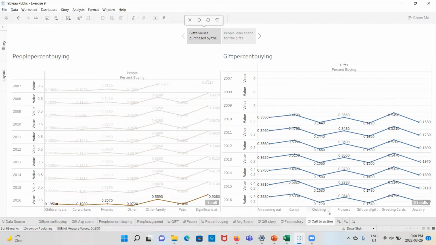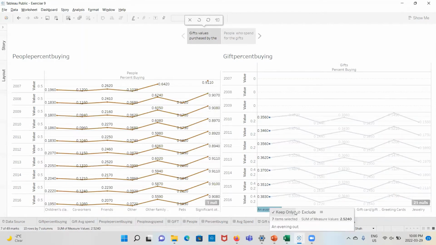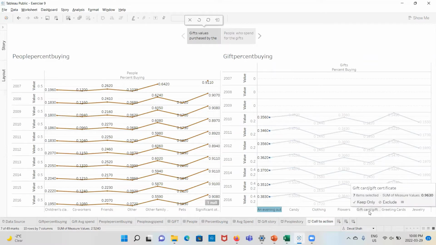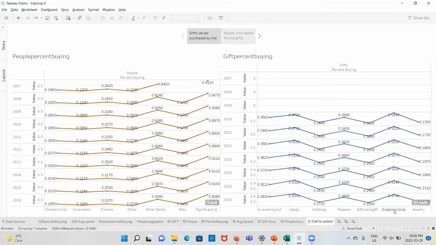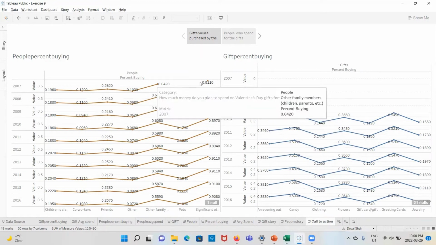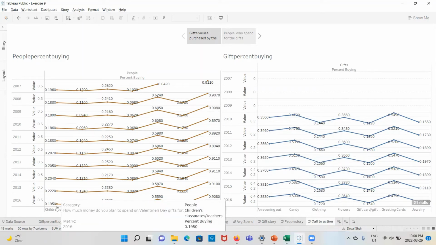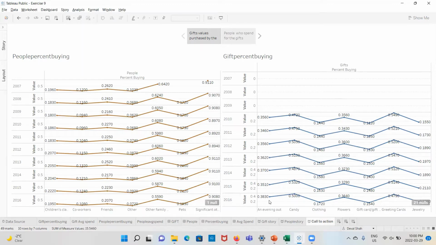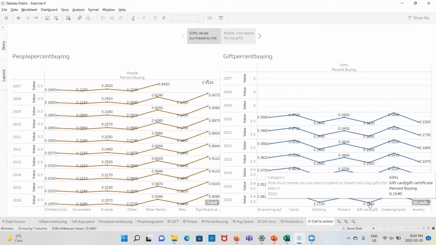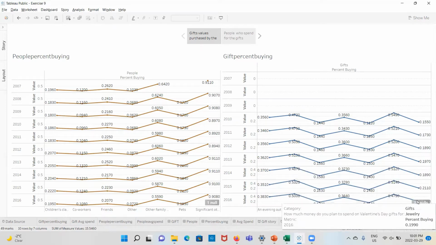And gifts like an evening out, it can be a gift card, it can be candy. So here we can see that the call to action is that people are buying gifts, and it's an up and down graph for the gifts.